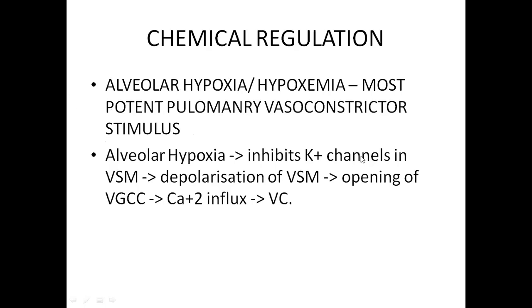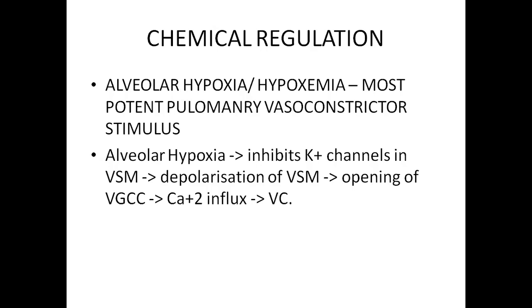This inhibits the potassium channels in the smooth muscle cells of your pulmonary vessels. When the potassium channels are inhibited, there is no potassium leak. So what happens to the inside of the membrane? It will go more towards positivity, right? The resting membrane potential is negative. Normally, under constant potassium efflux, this is maintained negative. When potassium efflux is stopped, the resting membrane potential will go towards the positive side.